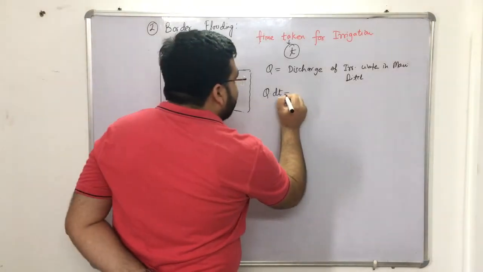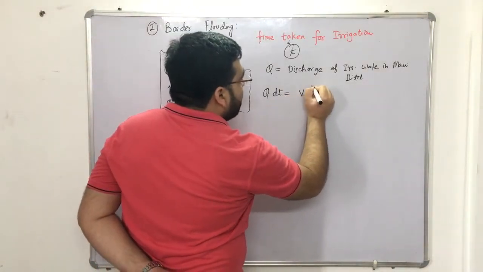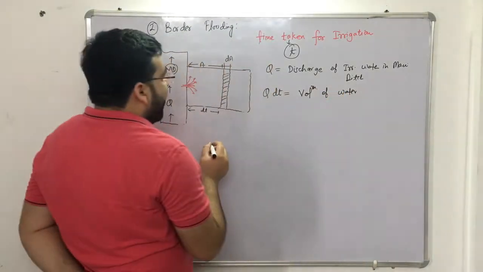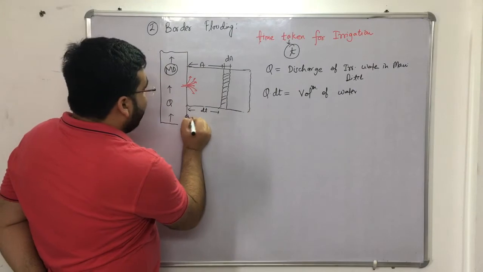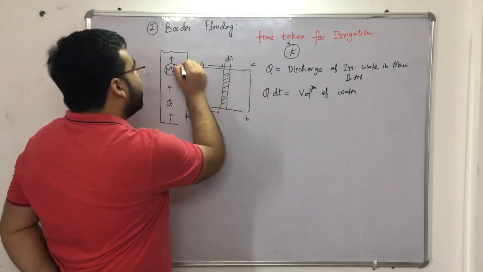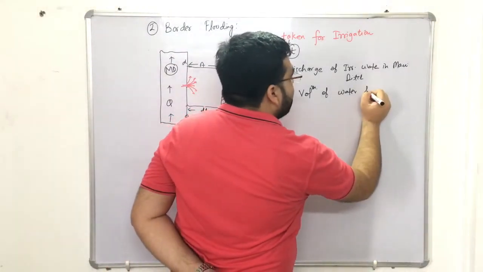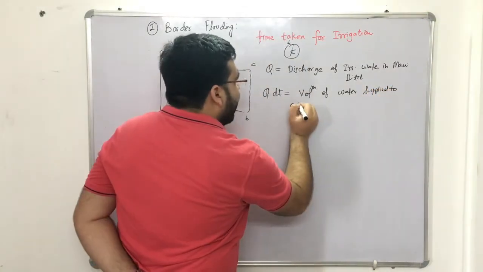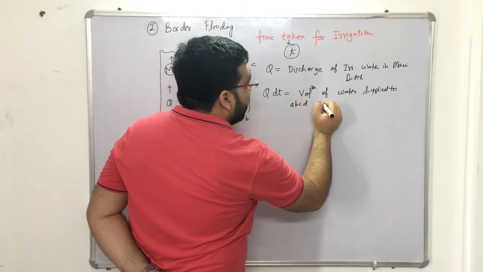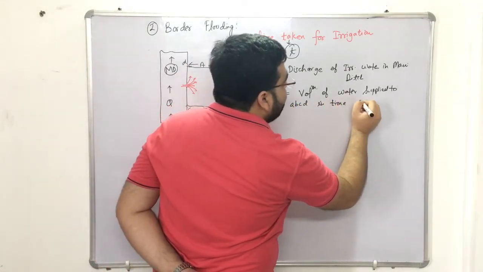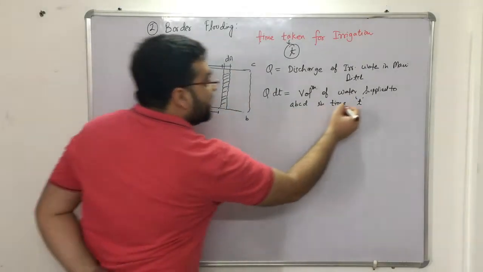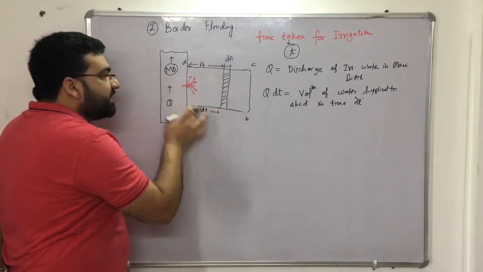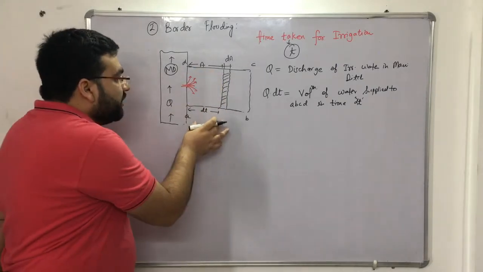So Q dt will be equal to the volume of water supplied to, let us say this is A, this is B, this is C, this is D, in time dt. That will be the volume of water that has been supplied to this particular area in time dt.